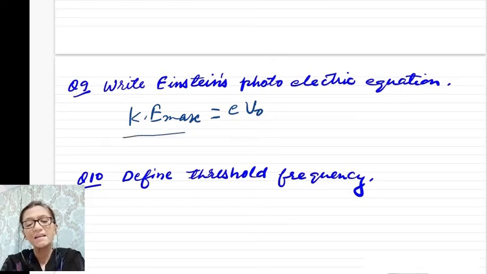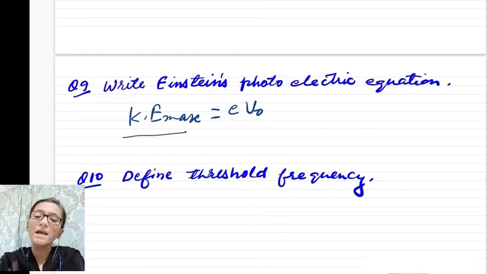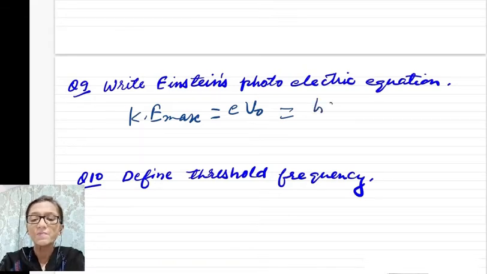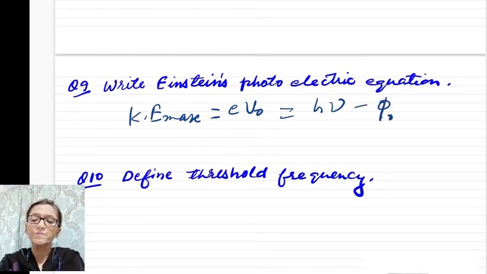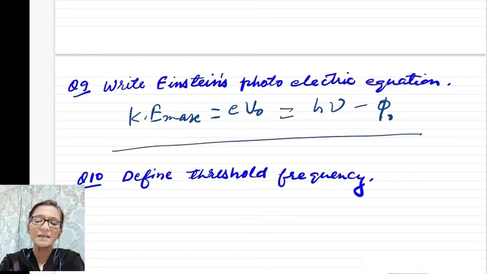And at that time we can say that kinetic energy max is equal to the stopping potential energy, and this is equal to the energy given by any photon, and you subtract the work function from it, because the energy gained by any EM radiation is in terms of h nu, and out of this energy a part which is equal to the work function is utilized by the electron in coming out from the metal. So this is your Einstein's photoelectric equation.